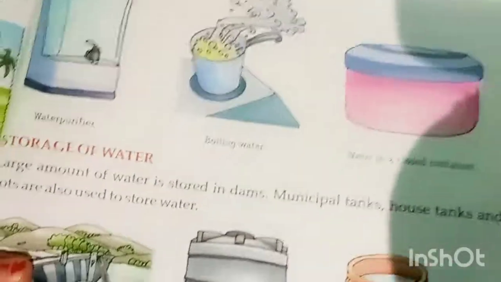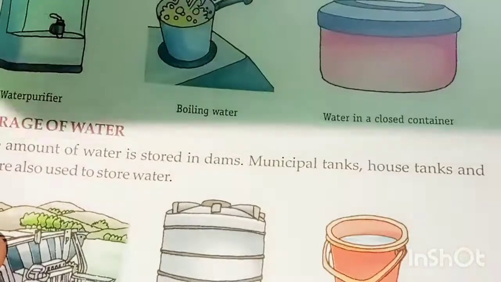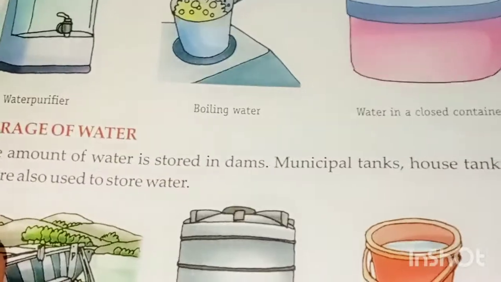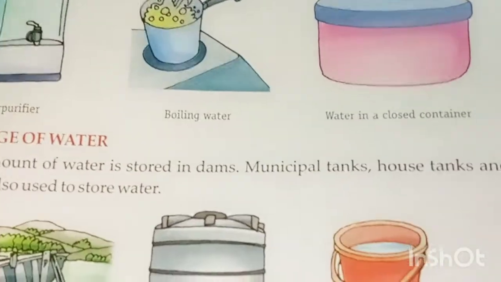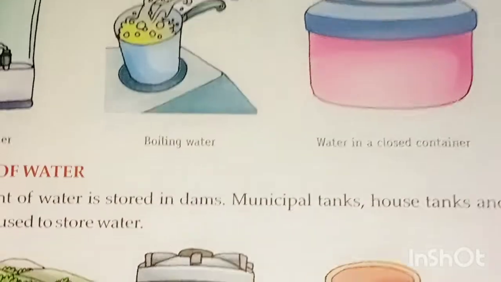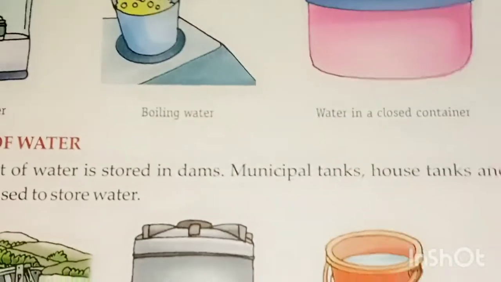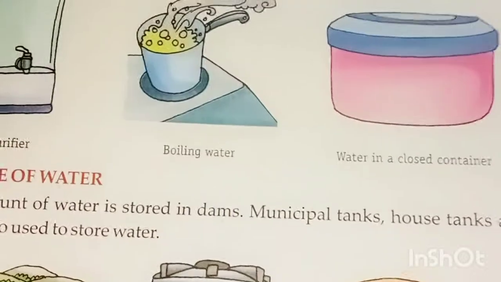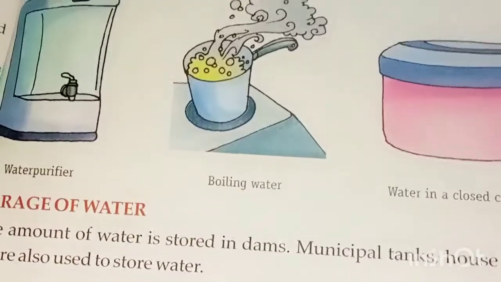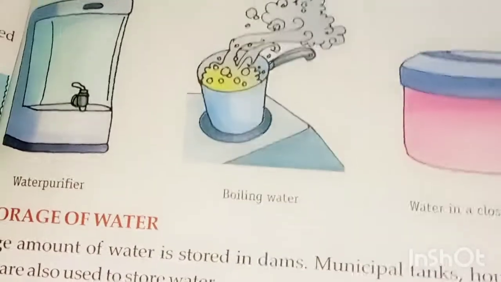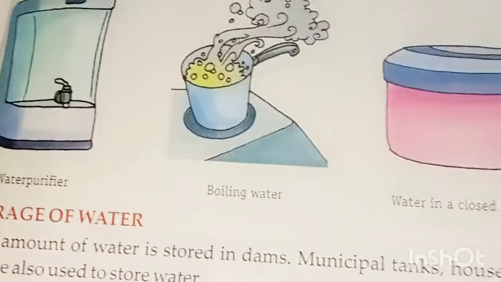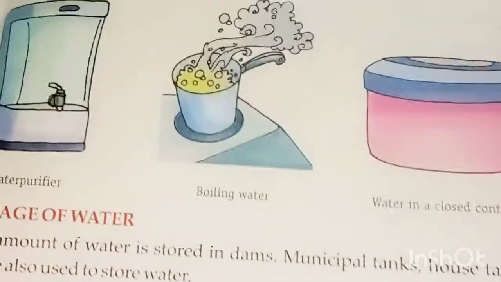Municipal tanks, house tanks and pots are also used to store water. What is the meaning of municipal tanks? Students, what is the meaning of municipal tanks? It means the big tanks that you see when you are going in different places, like near the railway station, and in Belupur in your city, Varanasi.